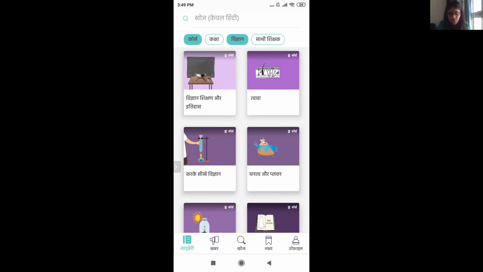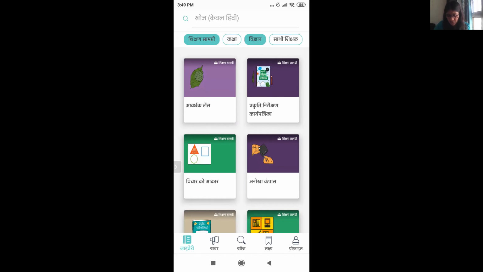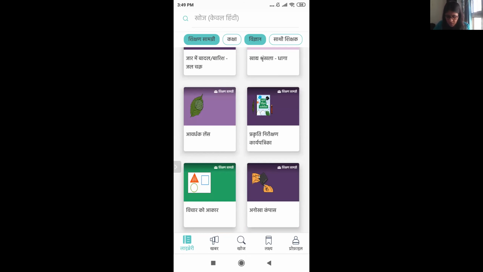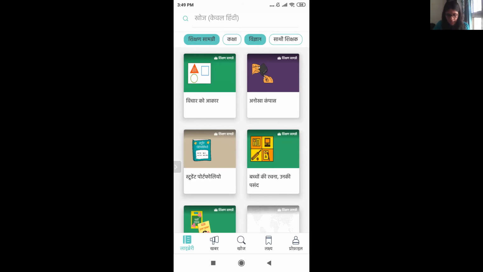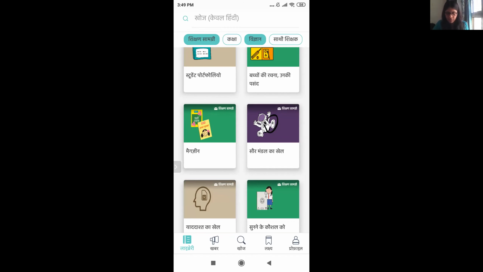Let me also show you how you can get teaching resources for science. In the first filter, I'll click on course and I'm going to click on Shikshan Samagri, which is the teaching resources. Over here, you will find all the resources that they have for science. You can go to their application and look at what kind of resources are there and what are relevant for you.